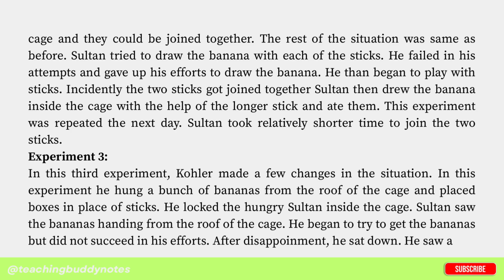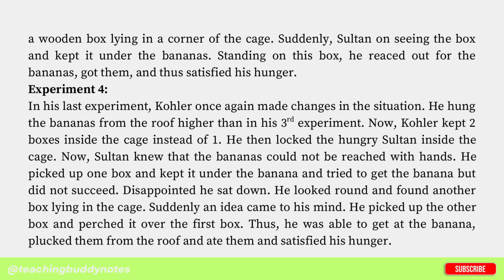After disappointment, he sat down. He saw a wooden box lying in a corner of the cage. Suddenly, Sultan took the box and kept it under the bananas. Standing on this box, he reached out for the bananas, got them, and thus satisfied his hunger. Experiment 4.